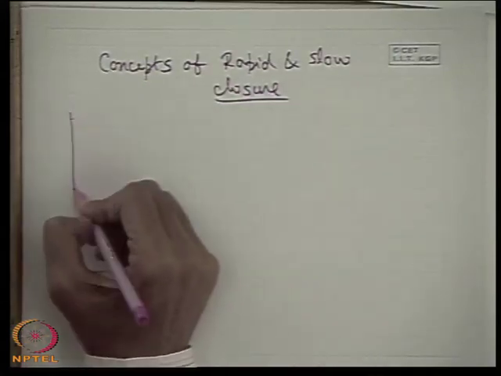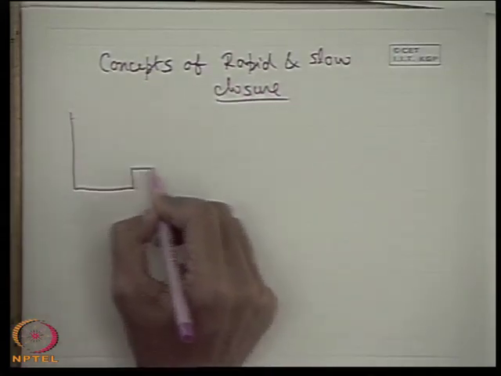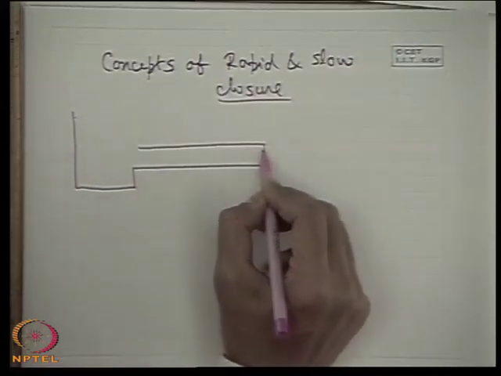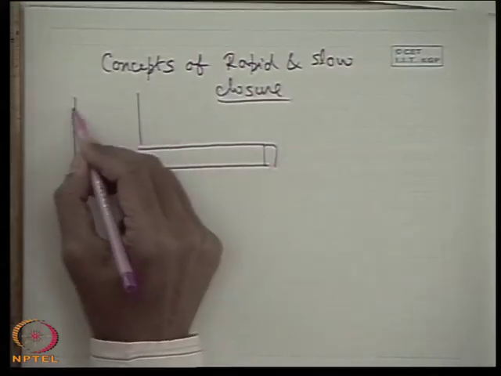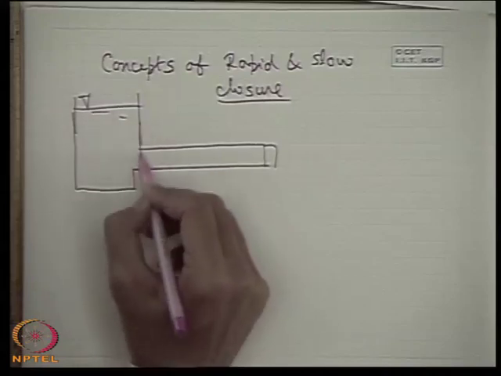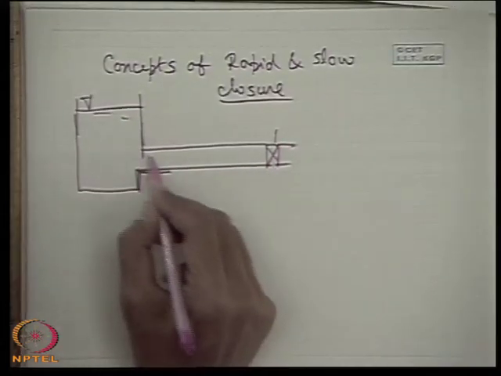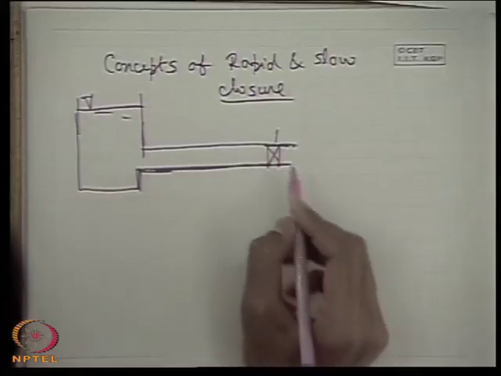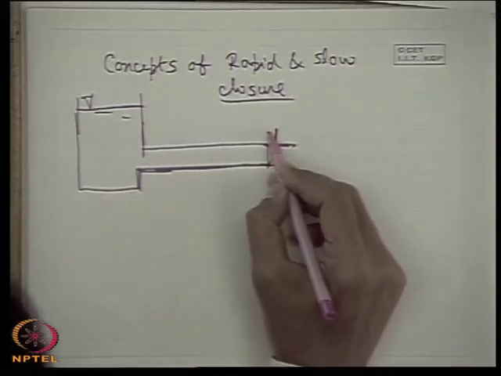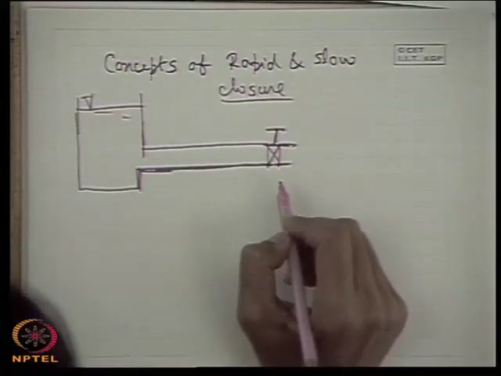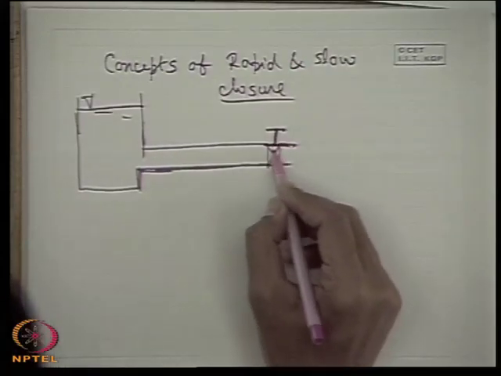Let us consider again a pipeline with the valve under some head of liquid. So this is suddenly closed. What is meant by rapid and slow closure? Now in practice, no valve can be closed instantaneously. So far we have considered the valve is closed instantaneously.